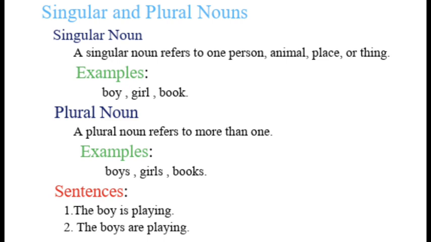Singular nouns are usually used with singular verbs, while plural nouns are used with plural verbs. Learning singular and plural nouns helps us create correct sentences and communicate our ideas clearly in English. Understanding these types of nouns helps us improve our grammar and use words correctly in speaking and writing. Keep practicing by identifying different nouns around you, and you will become more confident in English.